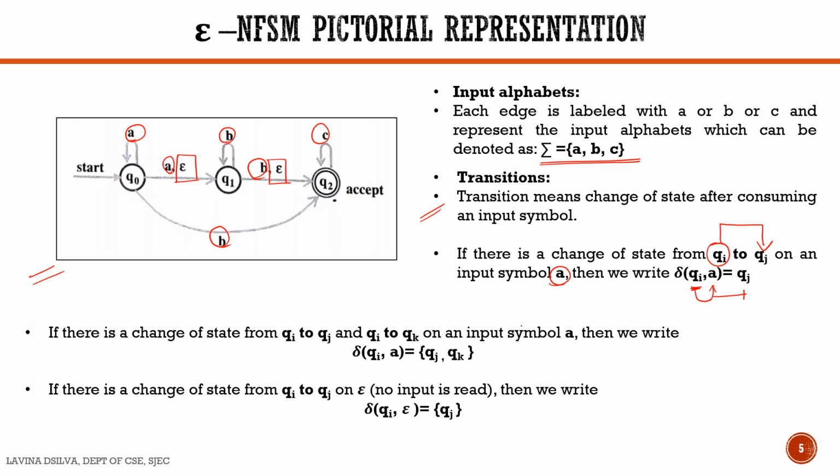Therefore, if there is a state change from Qi to Qj as well as Qi to Qk, so we have two states where there is a transition to. When we are receiving an input symbol A, then we write it as delta of Qi comma A will be equal to {Qj, Qk}. Suppose there is a change from state Qi to Qj, but you do not consume any input, then we write delta of Qi comma epsilon is equal to Qj.